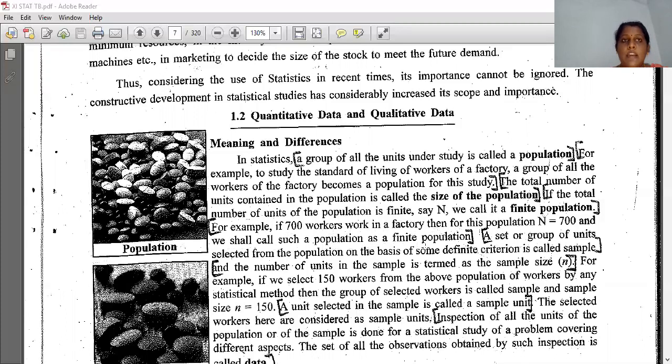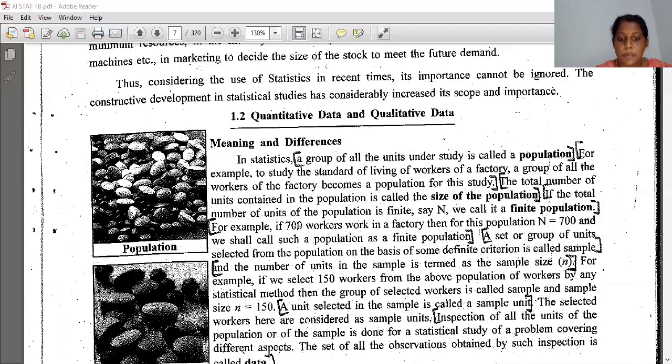We can't say that we don't have the numbers, that uncountable workers are working in the factory. If it were said like that, then it would be called an infinite population. But it is not like that. If we are collecting the data of the number of factory workers, we get exact numbers. Assumption is not fine, we get exact numbers. Here it is said that 700 workers are working, so it is called finite.